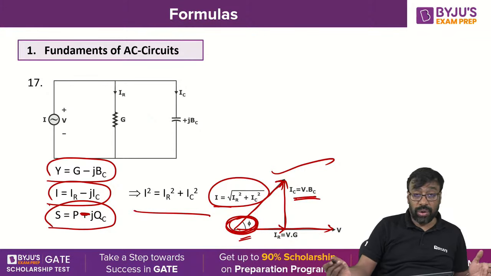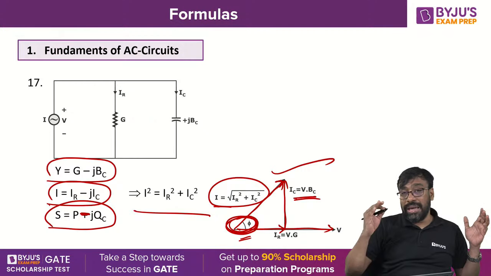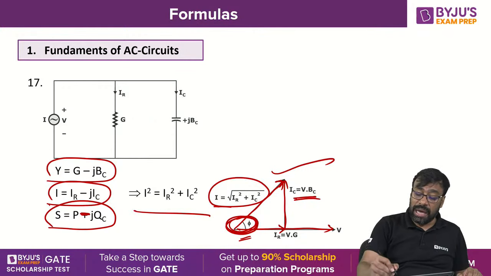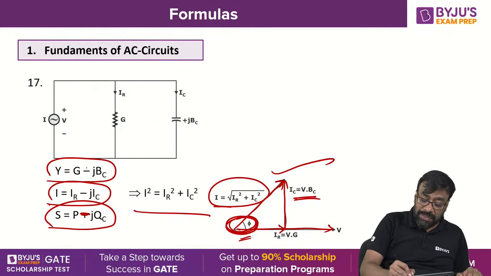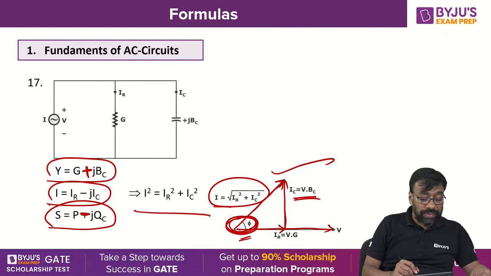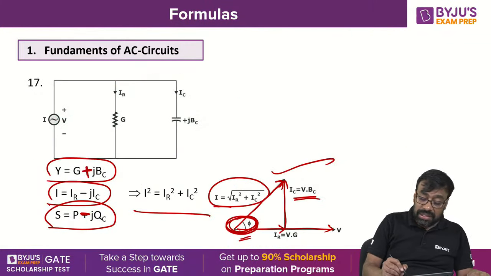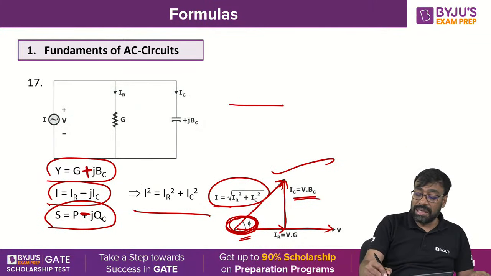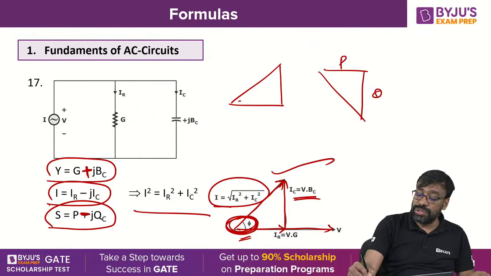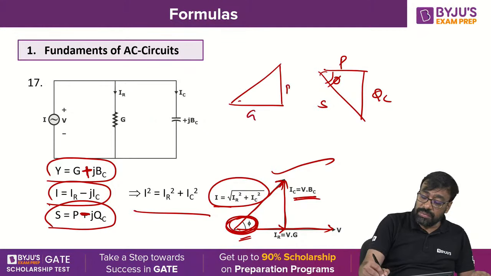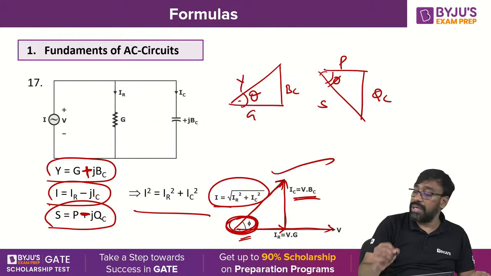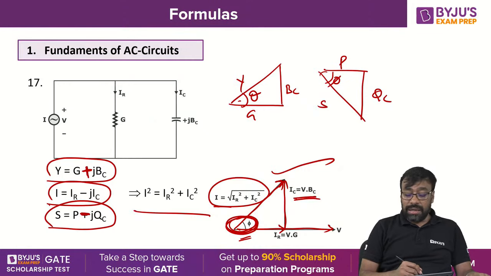It is a perfect triangle. I told you already that the admittance triangle will be upward, because Y is equal to G plus jBC. A mistake here, please rectify it: Y is equal to G plus jBC, whereas here it is G minus jBL. This is G plus jBC. So the admittance triangle is upward, and the power triangle is downward. This is P, Q_C and S. This is G, B_C, and this is Y, theta. That's it. Clear?